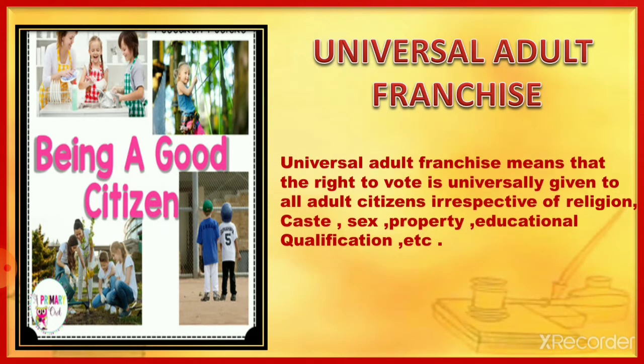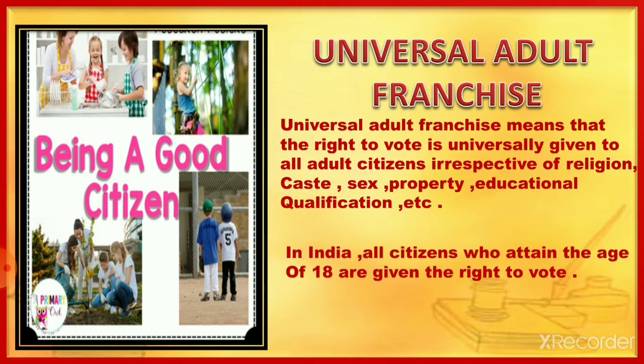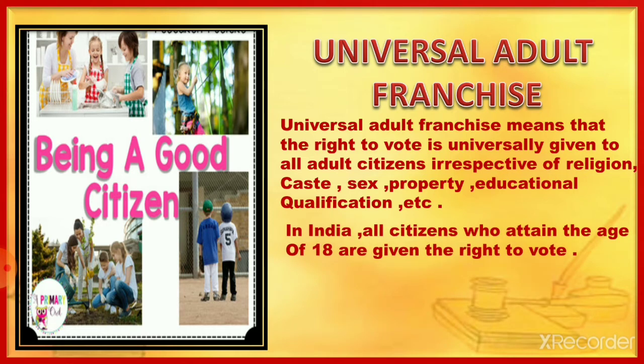Universal adult franchise means that the right to vote is universally given to all adult citizens irrespective of religion, caste, sex, property, or educational qualification. Okay, so what is universal adult franchise? It means that everyone has the right to vote. In India, all the citizens who attain the age of 18 are given the right to vote.